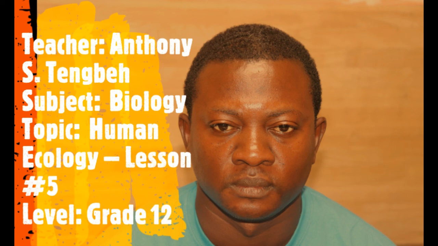So any animal or any organism that lives in any one of those environments is referred to as a terrestrial organism. Learners, today we learned that ecology is the branch of biology that deals with the relationship of living organisms with one another and with the environment in which they live. You also learned that it is derived from the word ecos, which means home or dwelling place. So ecology is the study of plants and animals in relation to their environment.